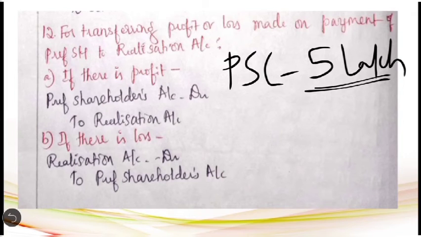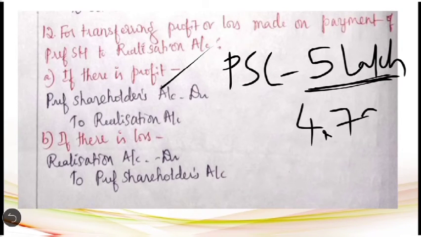For example, the first case given here, there is profit in the settlement of preference shareholders. They are due 5 lakh from the selling company. So here they are allotted shares worth rupees 4,75,000 in the purchasing company. Thereby 25,000 rupees the selling company can save. So that 25,000 will be profit for the selling company which has to be transferred to the realization account.